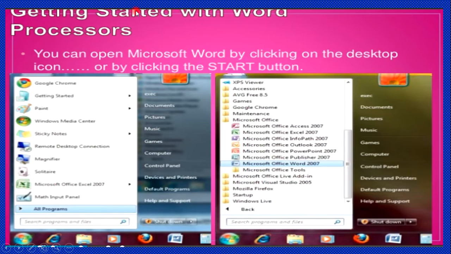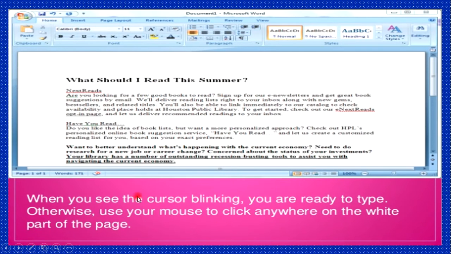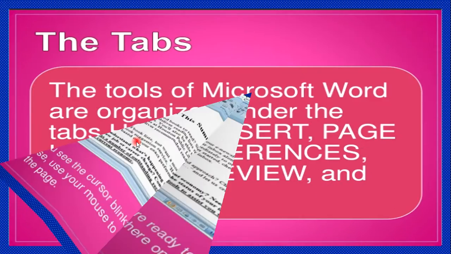Getting started with the word processor, you can open Microsoft Word by clicking on the desktop icon or by clicking the Start button, and then you choose Microsoft Office, then choose Microsoft Office Word 2007. When you see the cursor blinking, you are ready to type. Otherwise, use your mouse to click anywhere on the white part of the page.